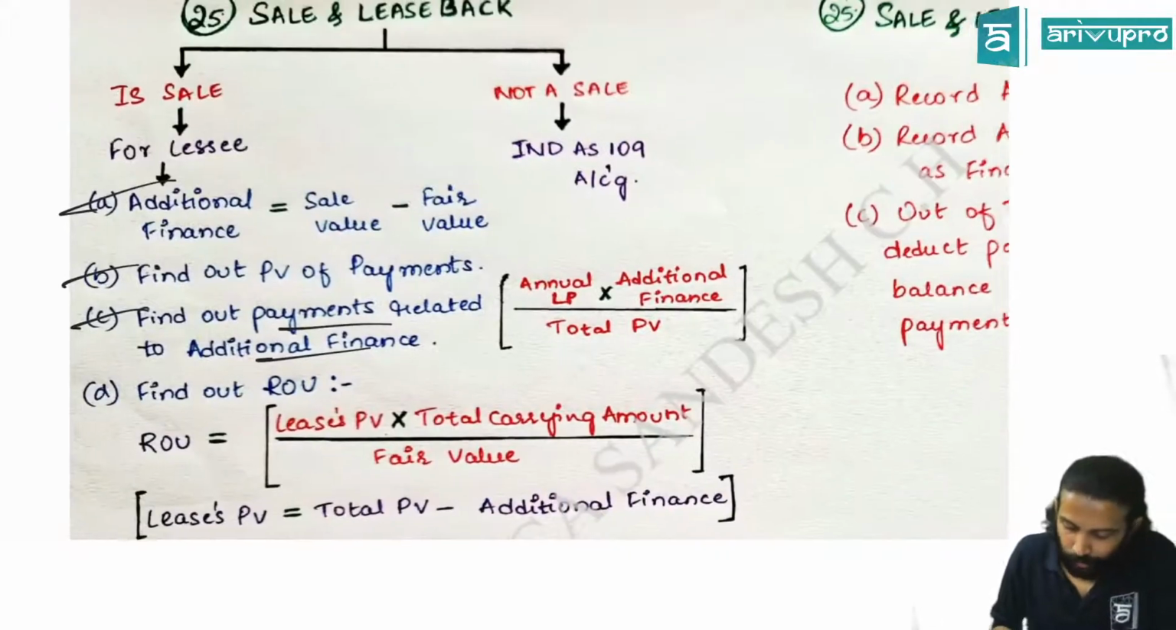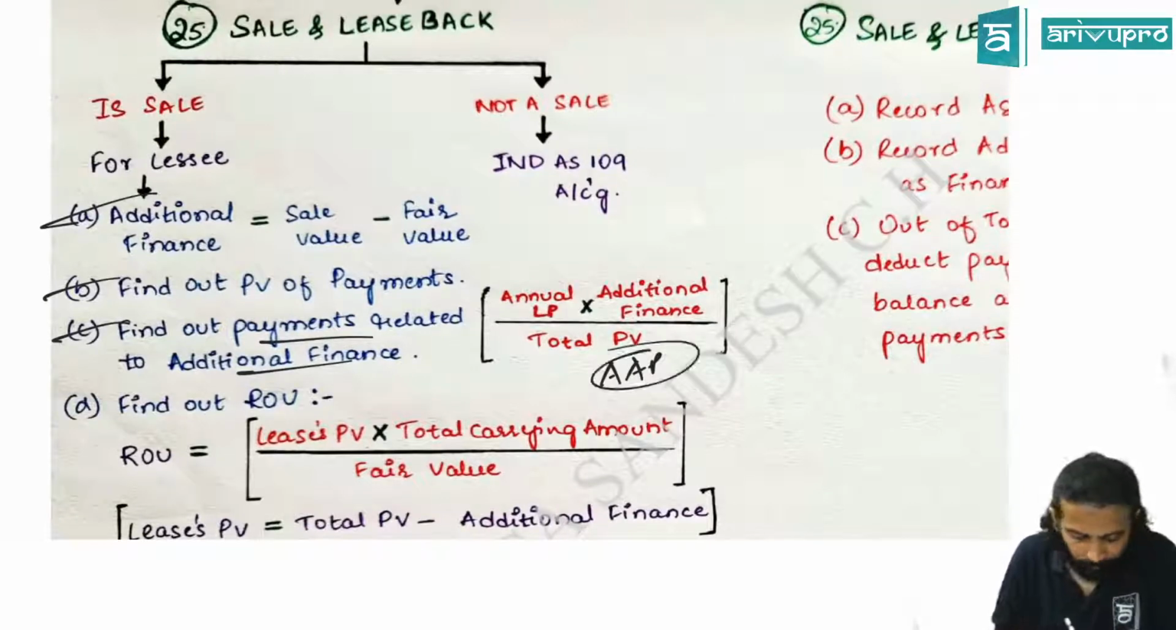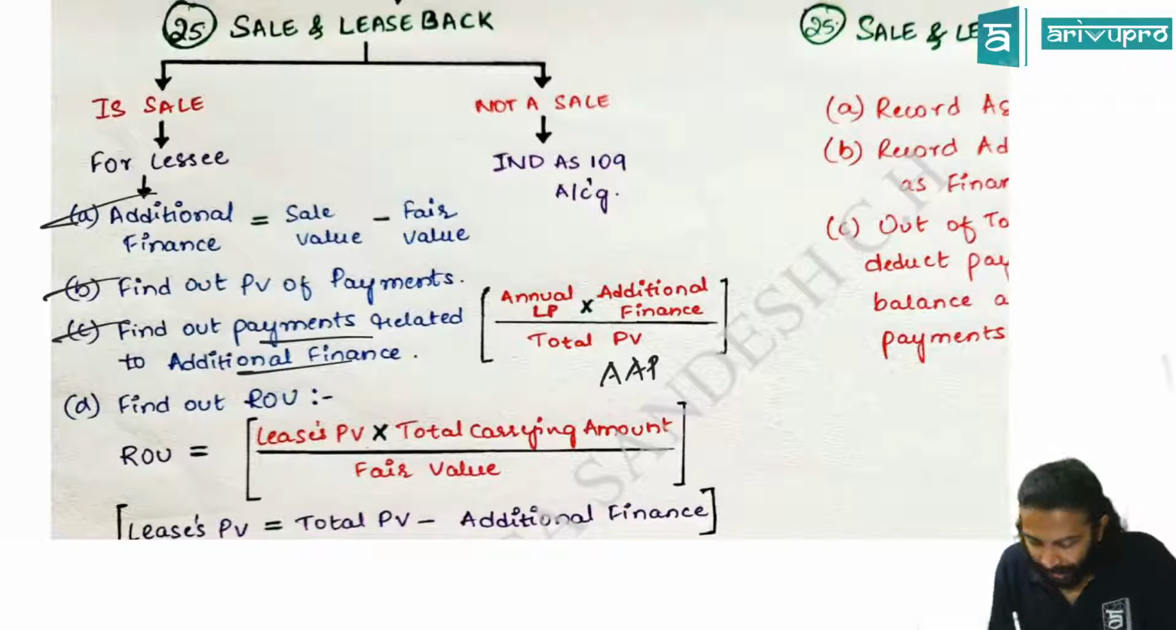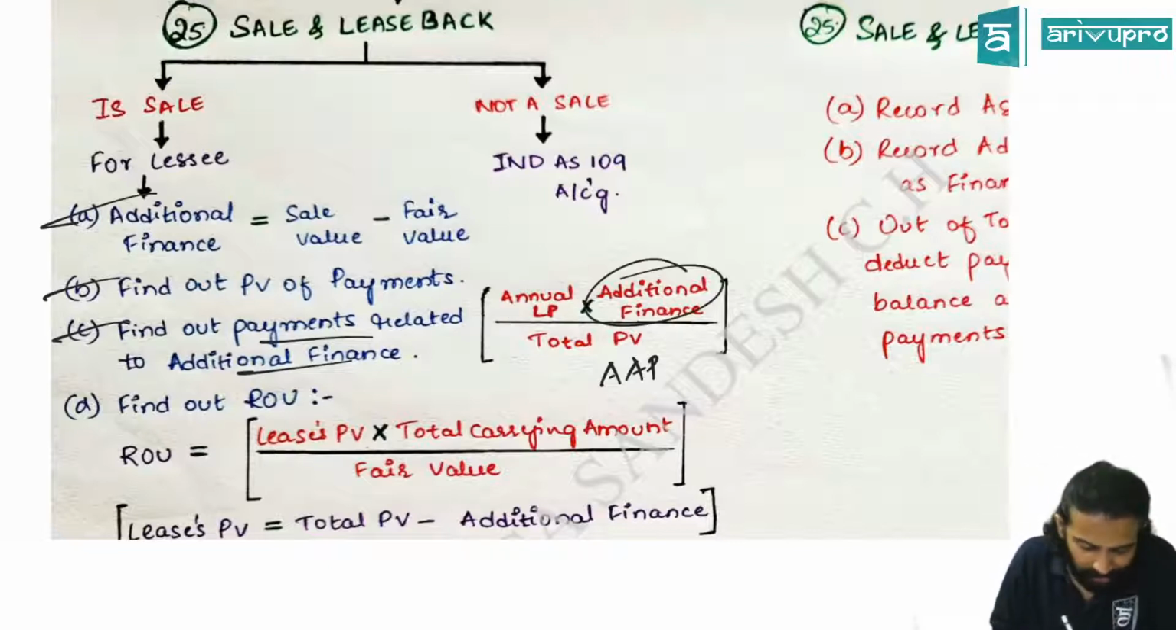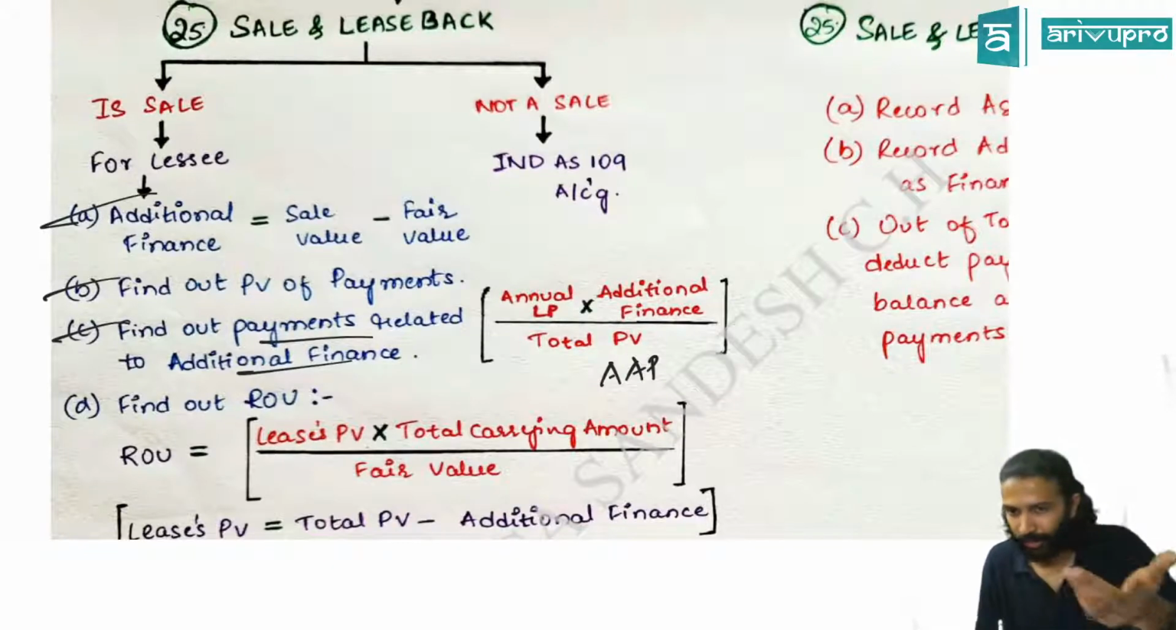For that we had a formula, OP, AAP. How much of the annual payments is related to additional finance? We said AAP: the first A is for annual lease payment, multiplied by additional finance, divided by P. That is the total present value.